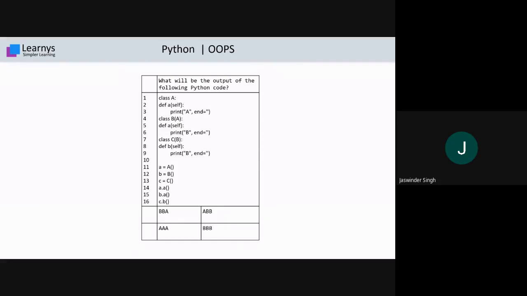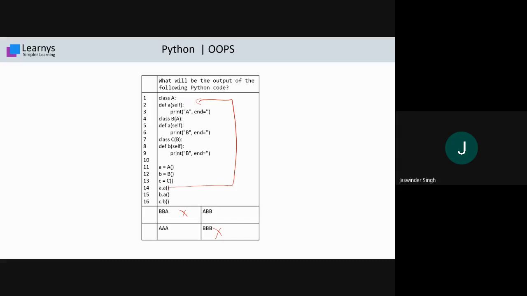Now statement number 40, that is a dot A function. We have the object name a and we are calling the A function, and inside the A function we have one print statement where we print capital A. It means the answer is outcome B or C, because both have capital A first, so these two are not our answer. We will check it in this way as well.